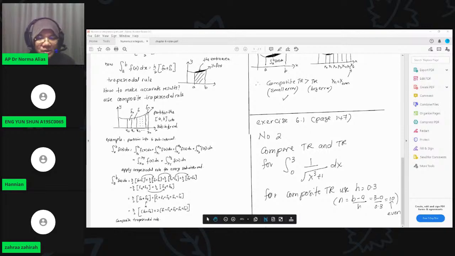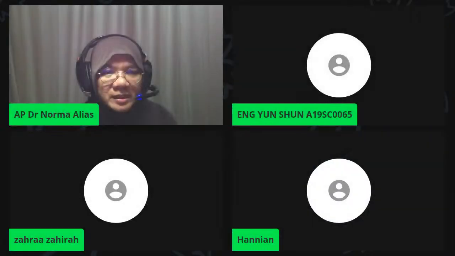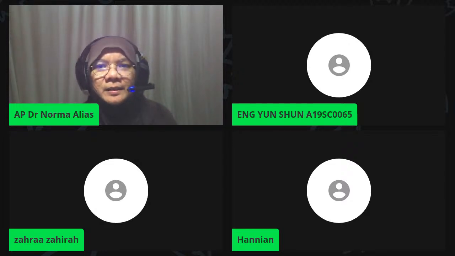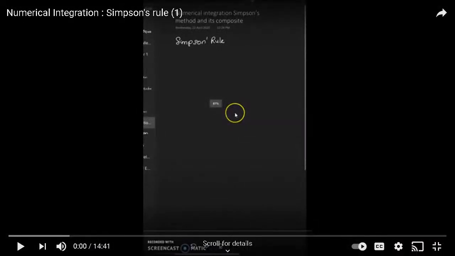Let's continue to the next session. Let me share my screen. We go to Simpson's Rule, the introduction to Simpson's Rule. It is on page 137 of the textbook.